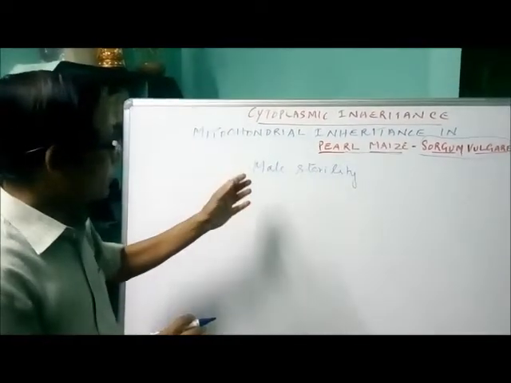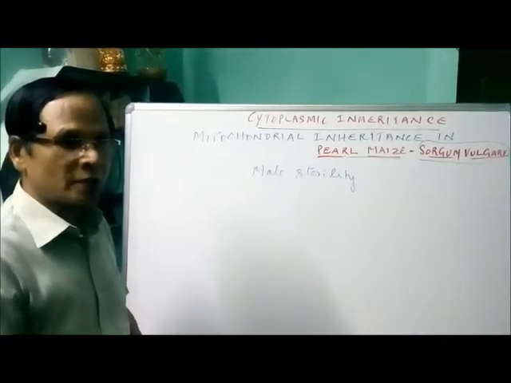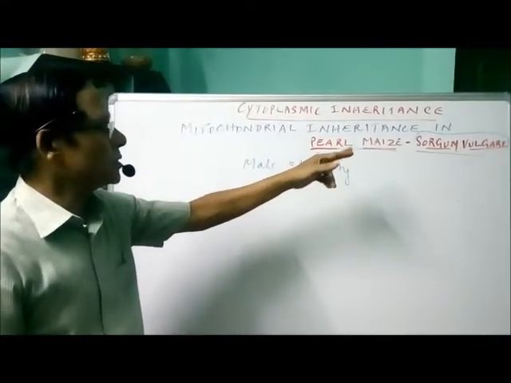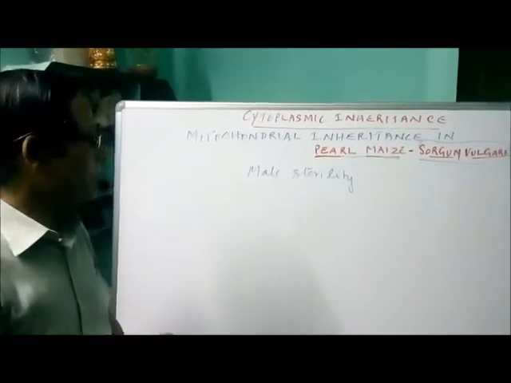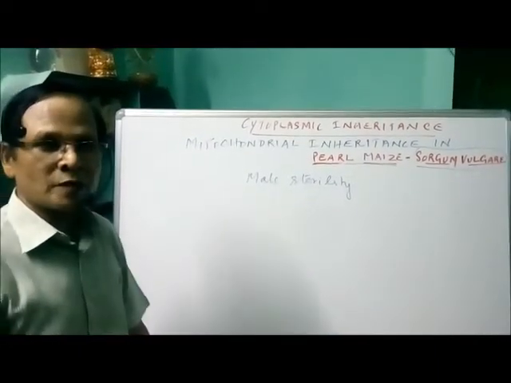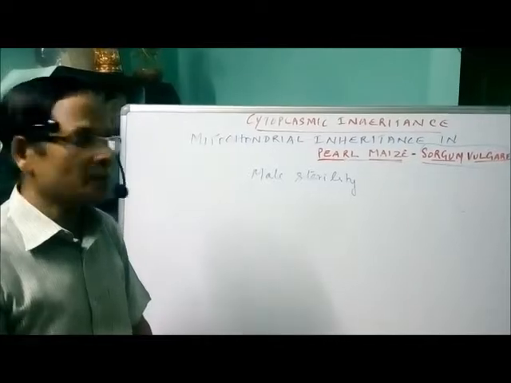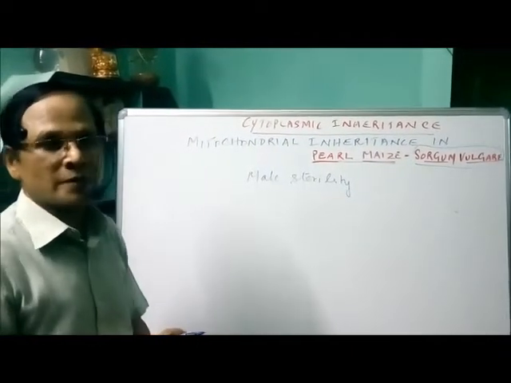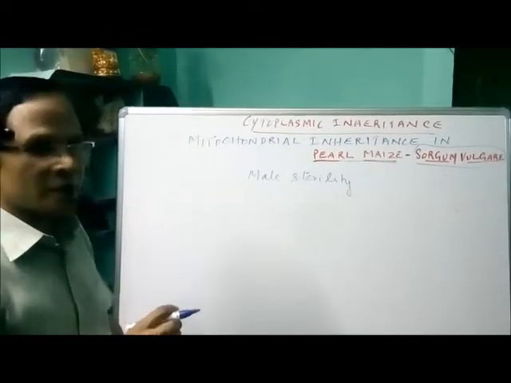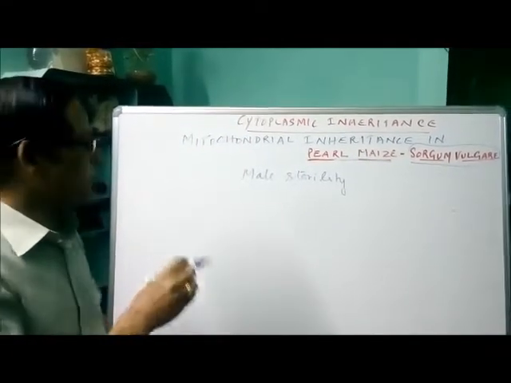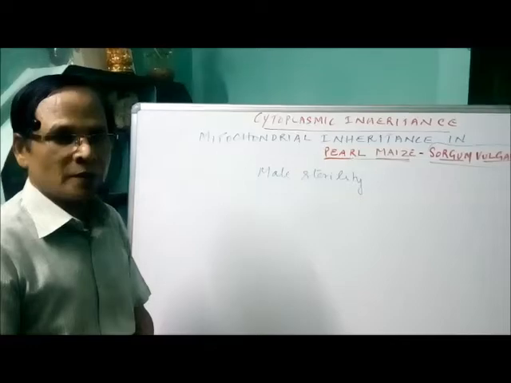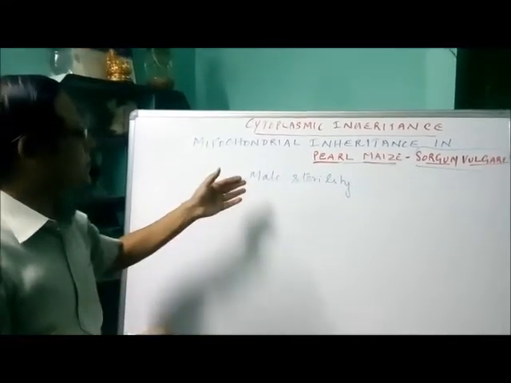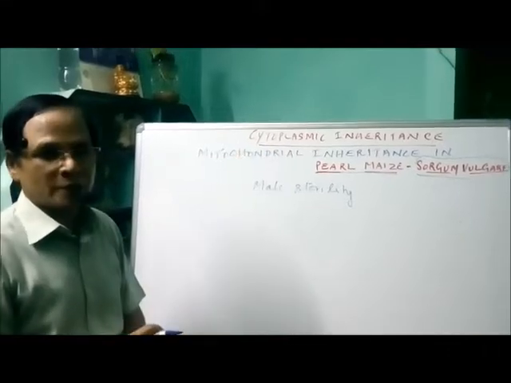So here the cytoplasmic inheritance is studied by using male sterility in the case of maize, that is sorghum vulgare. And it is an example for cytoplasmic male sterility. Here the male sterility is inherited maternally, that is, the gene present in the female plant is responsible for male sterility. That gene is located in the mitochondria, hence it is an example for cytoplasmic inheritance.